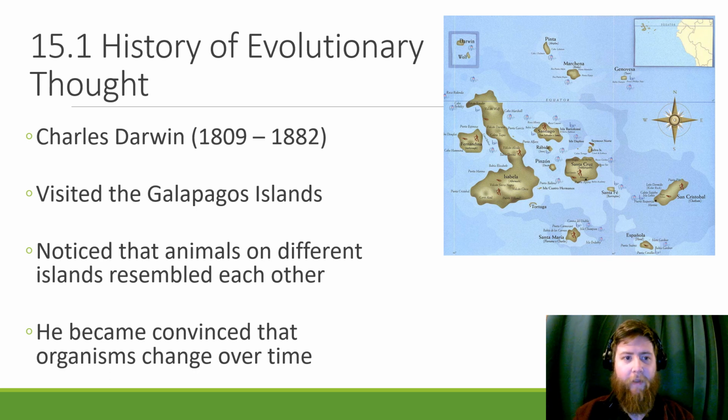The man, the myth, the legend, Charles Darwin, lived from 1809 to 1882. He has some claim to evolutionary thought. He visited the Galapagos Islands, which is this group of islands here off of South America. They're a whole chain, an archipelago, out there. He noticed that animals on different islands looked very similar to each other, but just a tiny bit different from each other. And he became convinced that organisms change over time and that these organisms had changed since their original state.